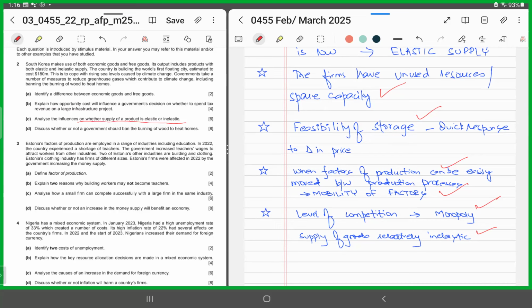So these are the factors that need to be written in this analyze question. I hope it's clear.